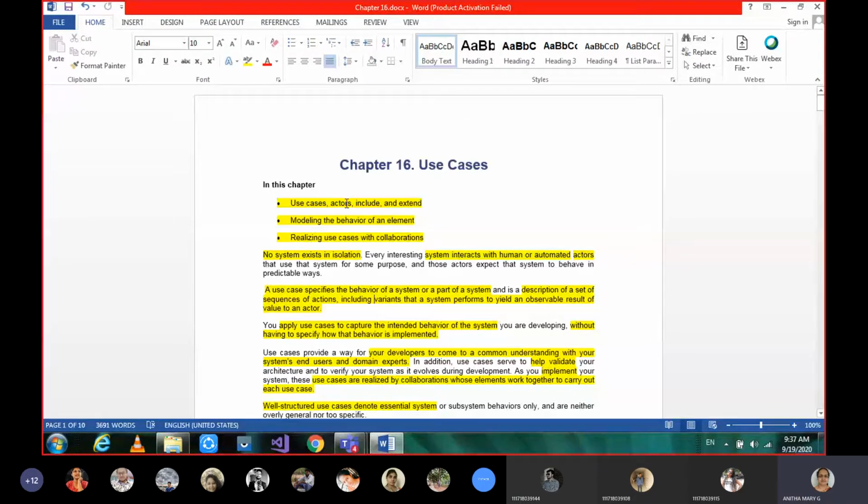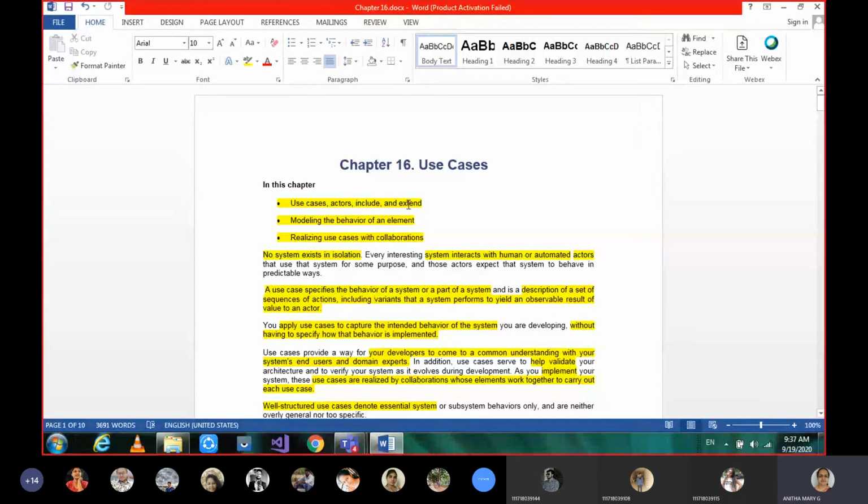So what do you mean by an actor? Some external person who is using the system. Say suppose an ATM is having use cases. So the use case of validating the customer, or withdrawing, or deposit, so there are many kinds of different flows. Each one can be a use case. That will be existing there, but somebody has to use it. So some external user who is using the system is called an actor. We'll study in detail about these terms.